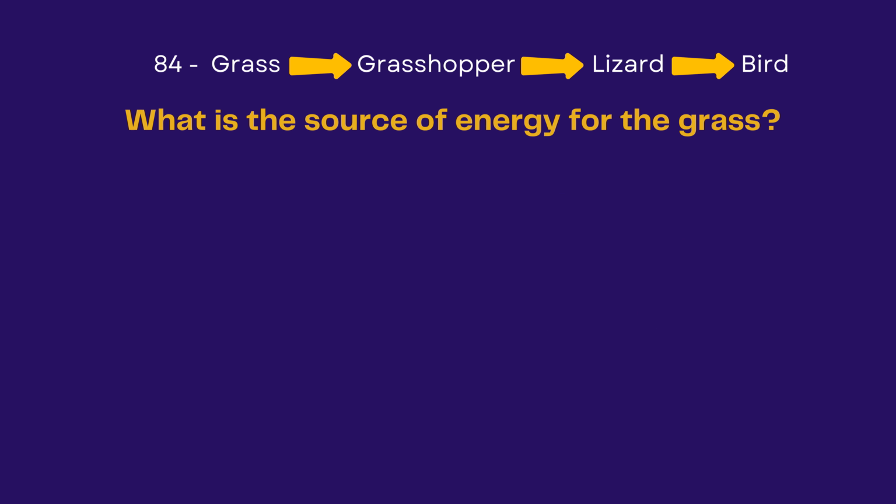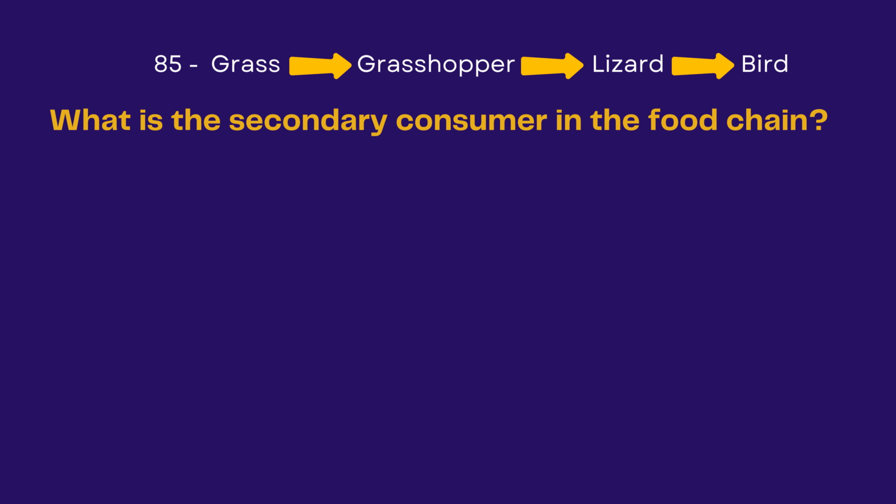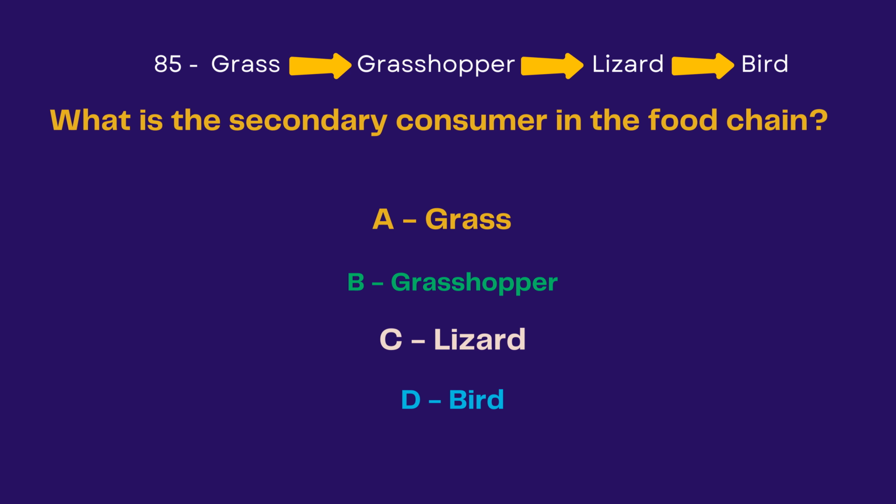Look at the food chain above. What is the source of energy for the grass? Is it water, the sun, oxygen, respiration? The answer is the sun. What is the secondary consumer in the food chain? Is it A, grass, B, grasshopper, C, lizard, D, bird? The answer is lizard.